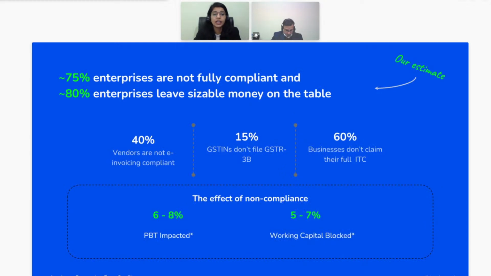So we are already dealing with a lot of enterprises, and we also know how many vendors actually don't upload the documents on time, so this actually impacts your working capital, and around 5 to 7% of your working capital gets blocked. The main reason could also be because you may have a lot of quarterly suppliers, and even though the government has come up with a facility called IFF, which is the invoice furnishing facility, still many of your vendors don't use that.